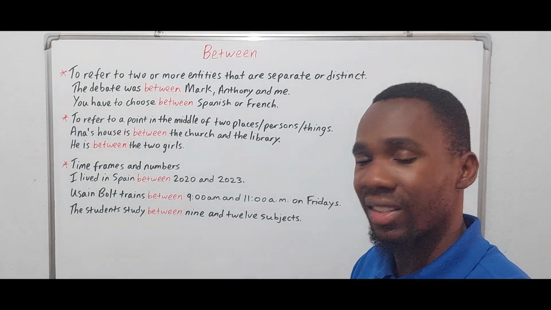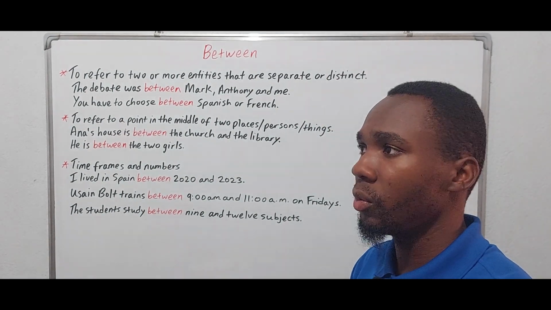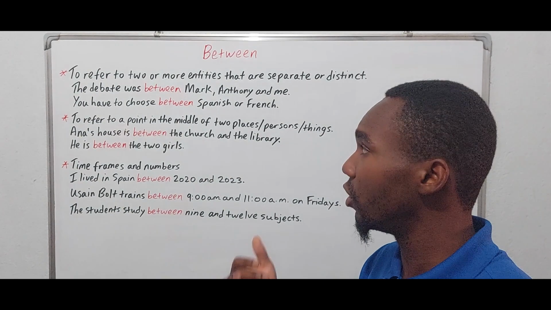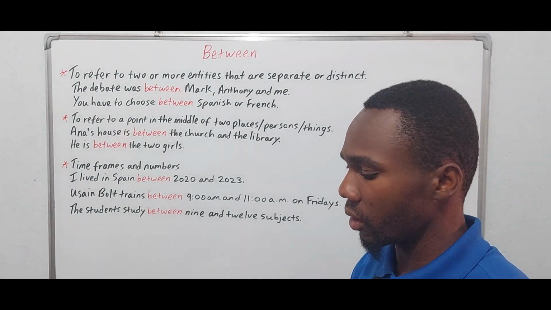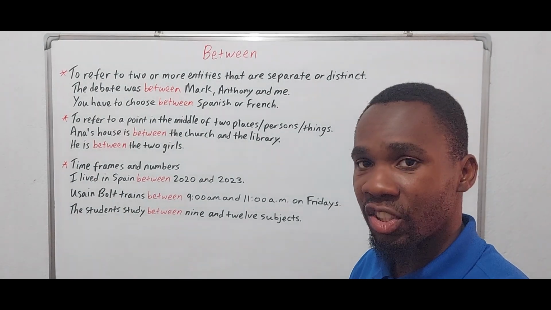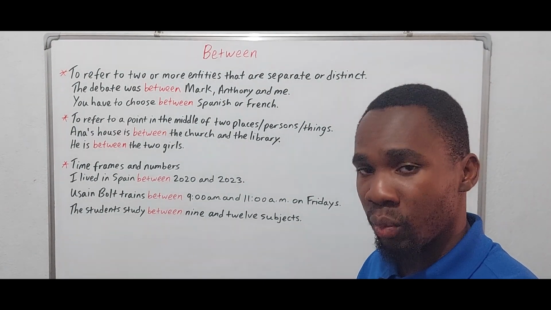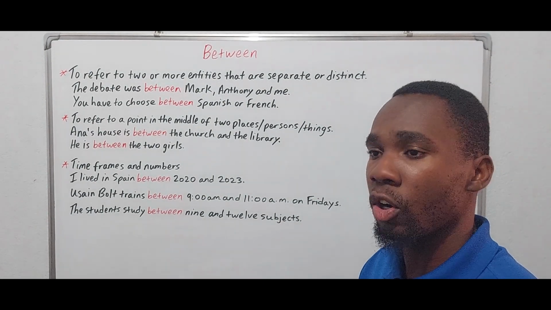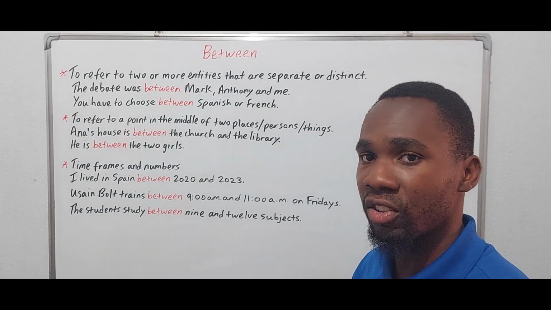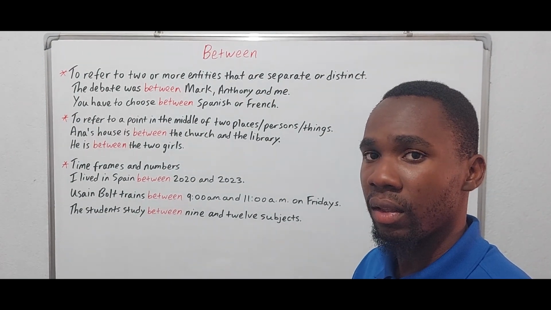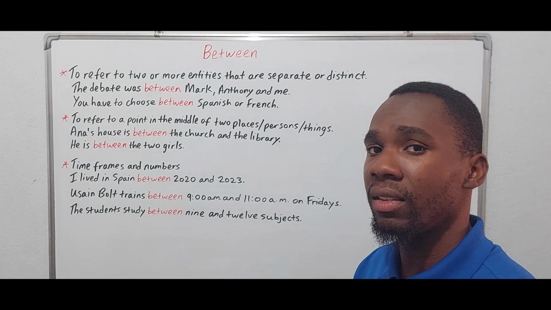So this could refer to difference. So anytime we're talking about differences, we have to use between. If we're talking about connection, we need to know the elements that are involved. So we need between there. It doesn't matter how many entities are involved.